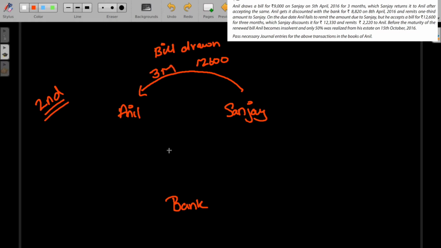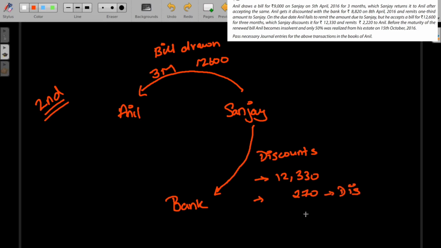After this, Sanjay discounts the bill with the bank for 12,330. And the remaining amount would be 270, which is the discount amount. And the total will give you 12,600. After this, Sanjay remits 2,220 to Anil. So what Sanjay does is that after he gets the bill discounted at the bank, he remits a sum of 2,220.